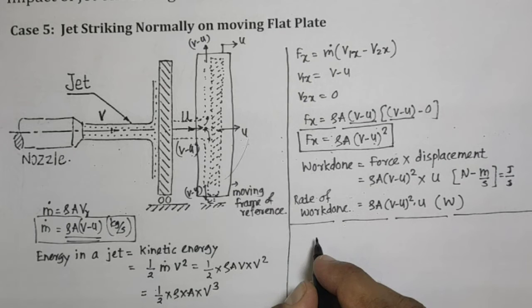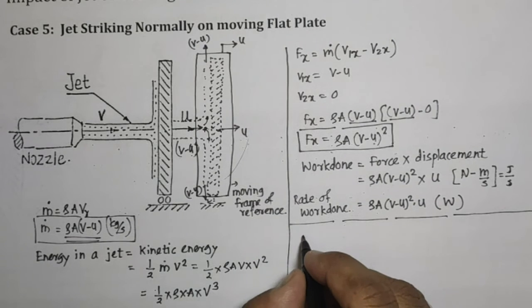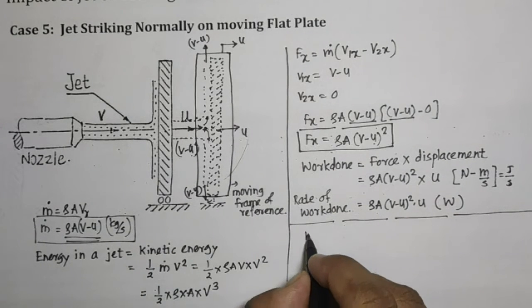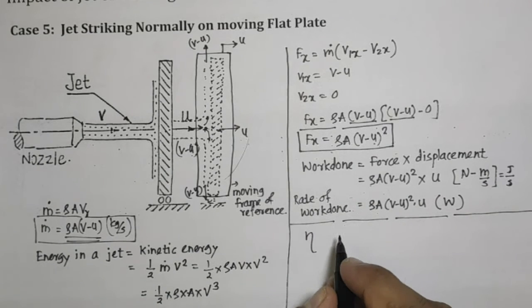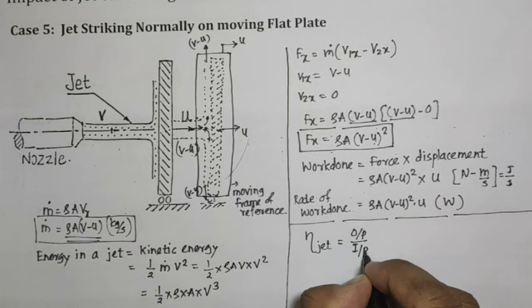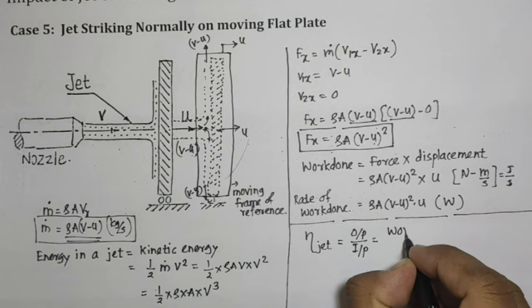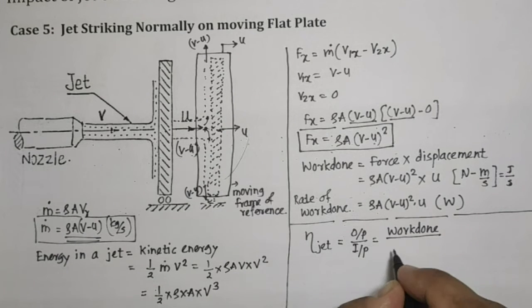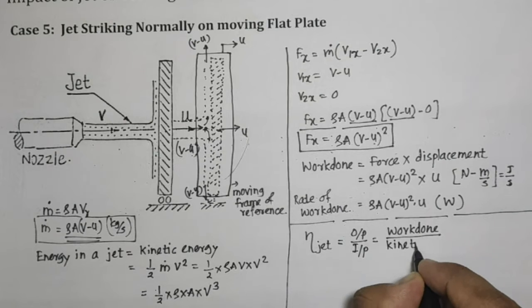So we can consider this with respect to the performance of this particular moving plate by means of efficiency. So efficiency of the jet is nothing but output, in this case work done as output, upon input. Work done is the output, and input is nothing but kinetic energy of the jet.